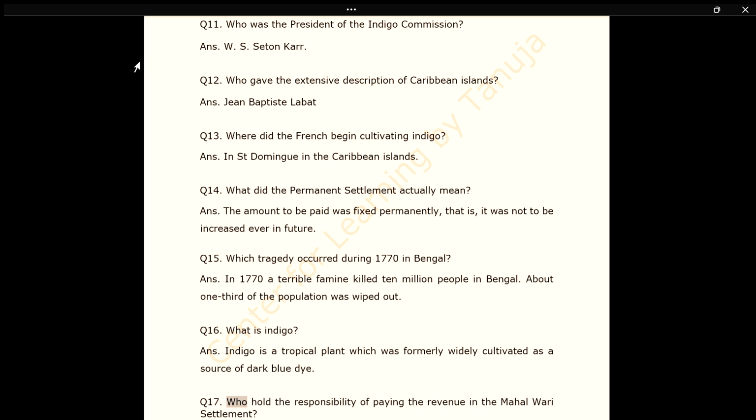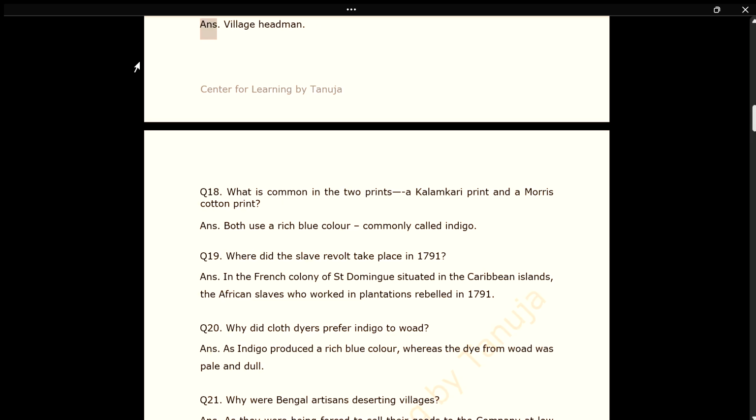Q17. Who held the responsibility of paying the revenue in the Mahalwari settlement? Ans. Village headman. Q18. What is common in the two prints, a Kalamkari print and a Morris cotton print? Ans. Both use a rich blue color commonly called indigo.